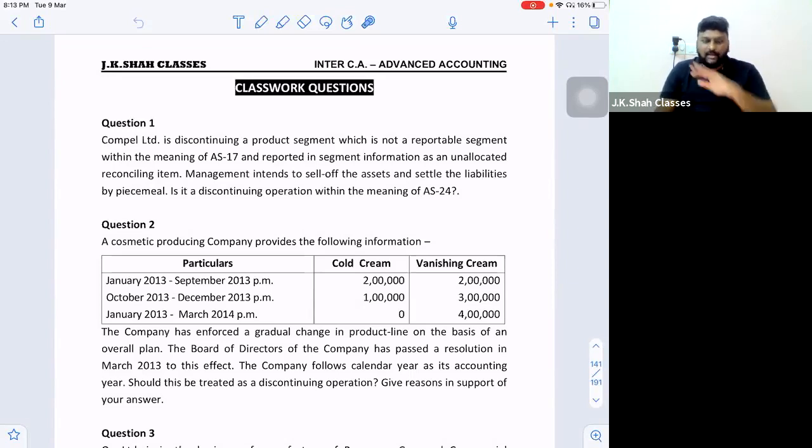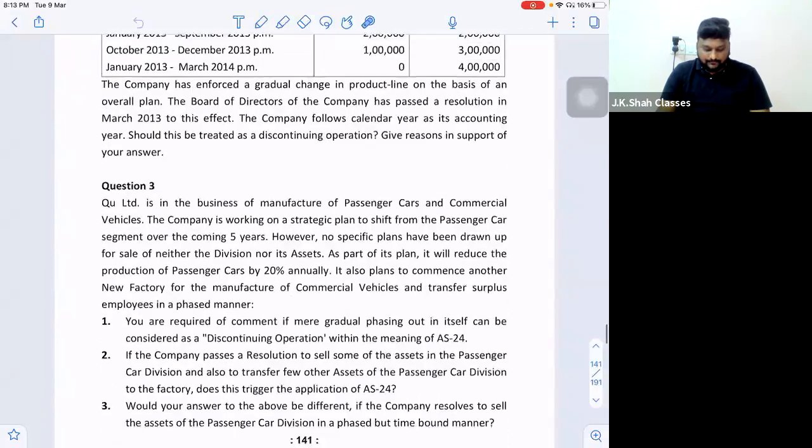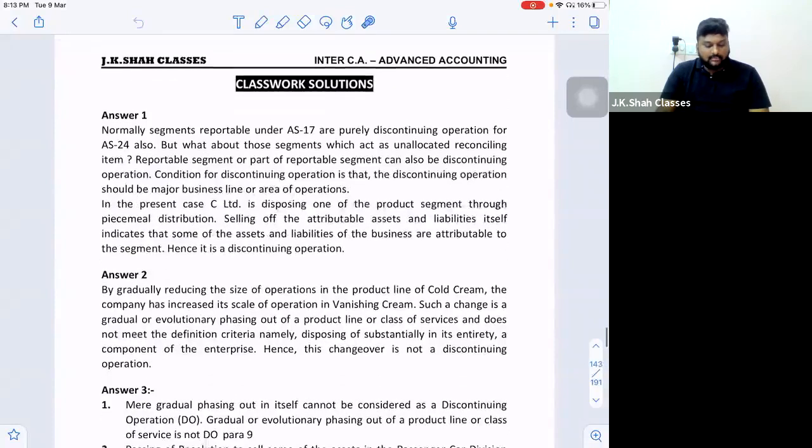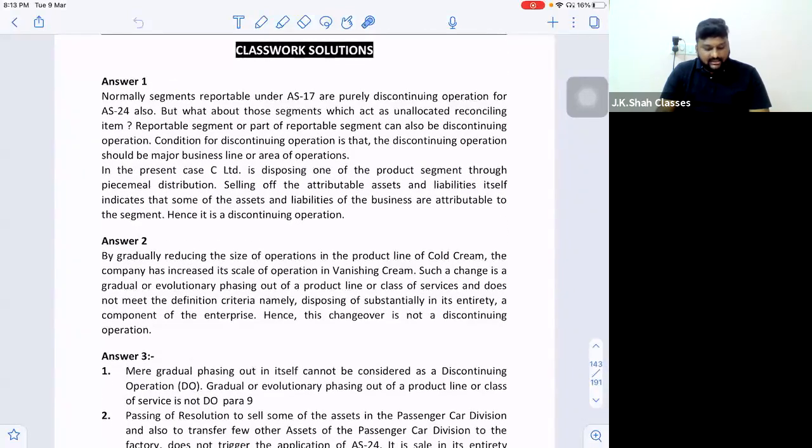So technically, it is a discontinuing operation. It is satisfying the definition. Right? So let's look at the solution. It says, normally segments reportable under AS 17 are purely discontinuing operations for AS 24 also.